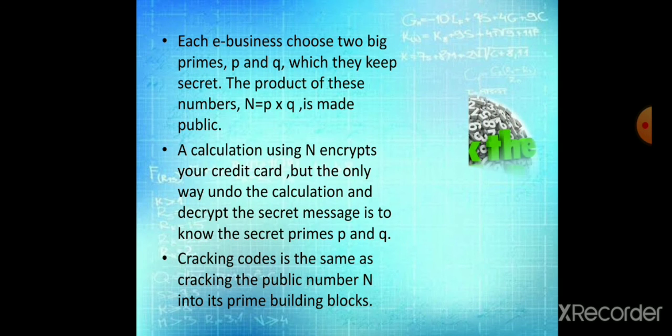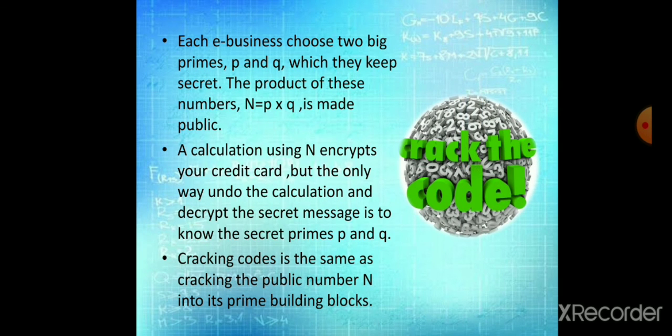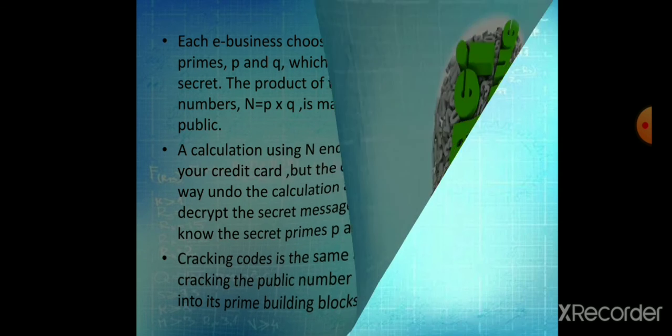Each e-business chooses two big primes P and Q, which they keep secret. The product of these numbers, n equal to P times Q, is made public. A calculation using n encrypts your credit card, but the only way to undo the calculation and decrypt the secret message is to know the secret primes P and Q. Cracking the code is the same as breaking the public number n into its prime building blocks.